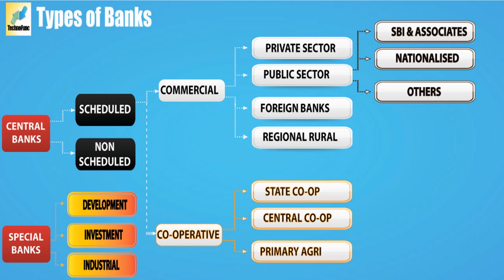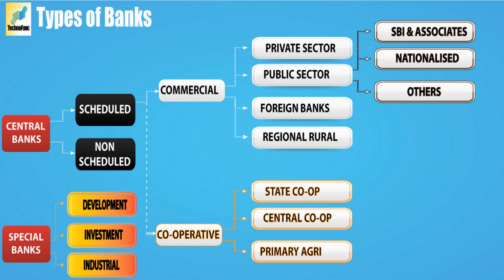So they will become owners of that company up to some extent. So for that we call public sector. In banks also it is the same. So private is completely in the hands of private people. Public sector, it may be a private-public partnership both, but more than 50% stake is with the government. That's why we call it public sector.